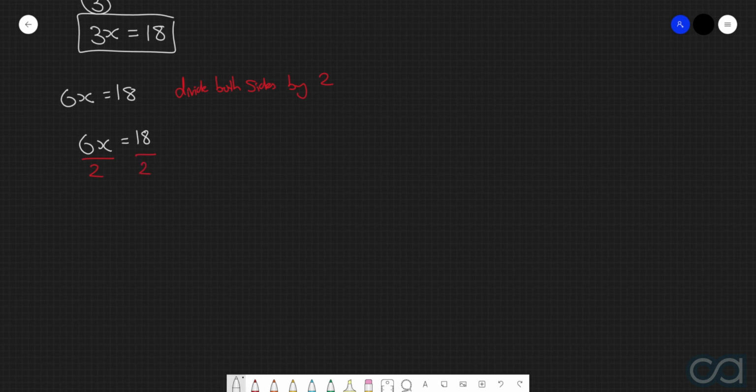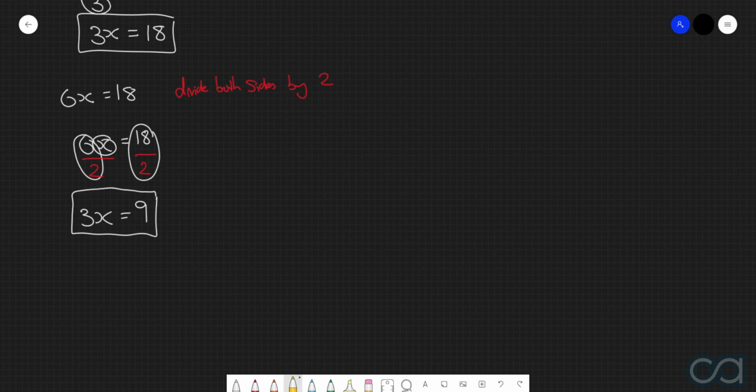Now, let's just simplify this. On the left-hand side, we've got 6 divided by 2, which is 3. Then we've just got an x here, so the left-hand side is now 3x. The right-hand side is 18 divided by 2, which is 9. So the resultant equation here is 3x is equal to 9.